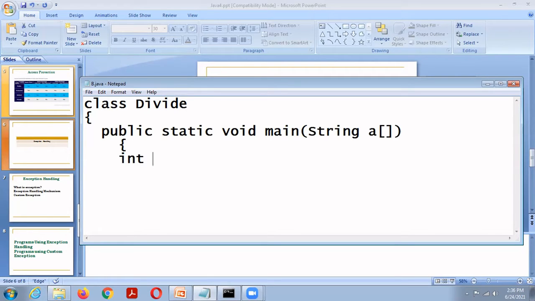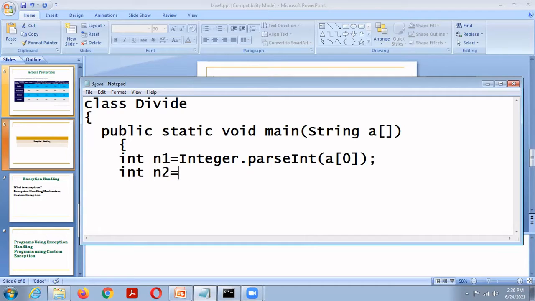First number, that is int n1 = Integer.parseInt(a[0]). Then int n2 = Integer.parseInt(a[1]), the second command line argument.